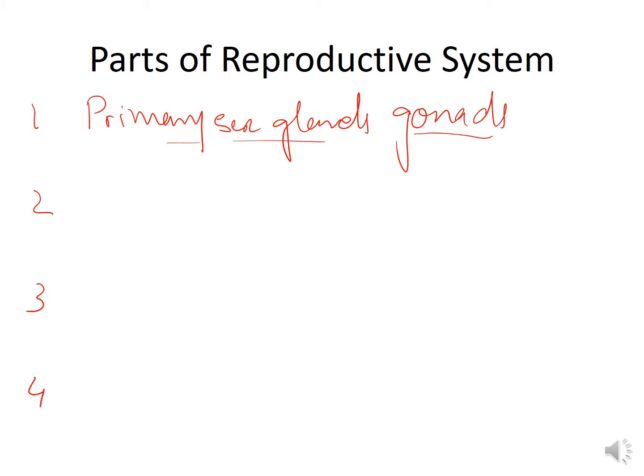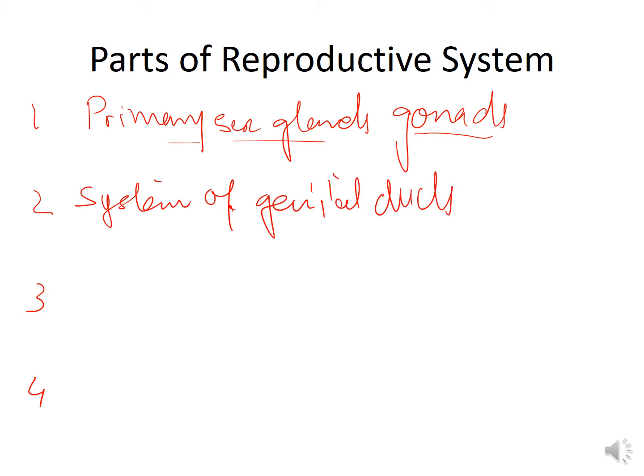Number two is the system of genital ducts, collectively known as the genital tract. The genital ducts are concerned with the transport of gametes. The female genital tract serves the additional function of lodging the offspring during prenatal development.